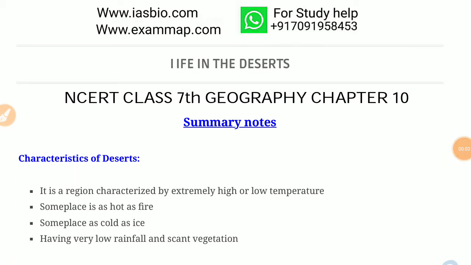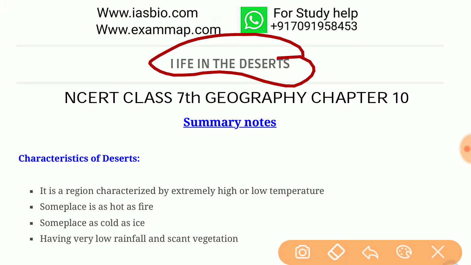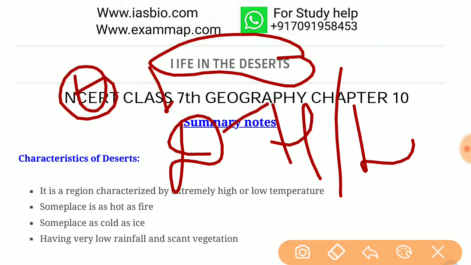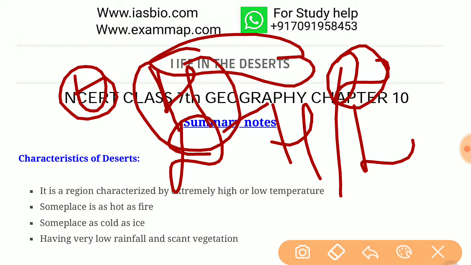Welcome back, class, to the 10th chapter of Geography, class 7th, Life in Deserts. Deserts are the regions characterized by extremely high or low temperature. They are characterized by two parts. First one is hot deserts, and second one is cold deserts. Hot deserts are the deserts as hot as fire, and cold deserts are the deserts as cold as ice.